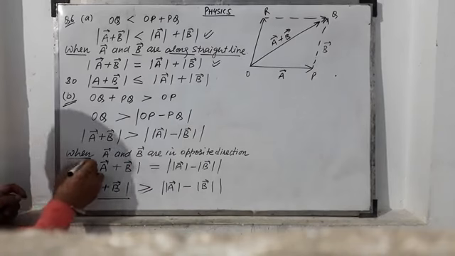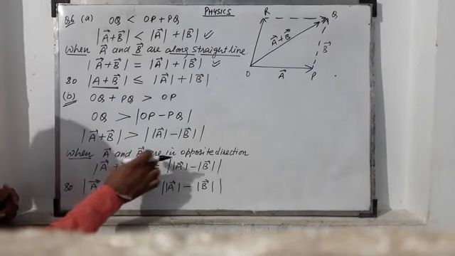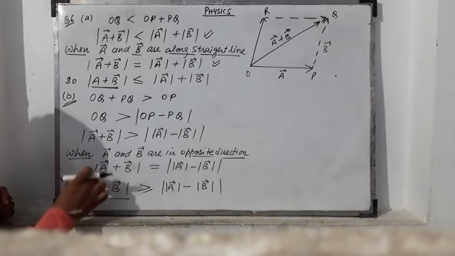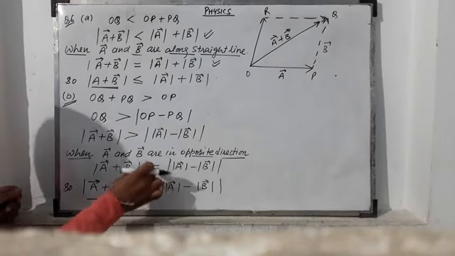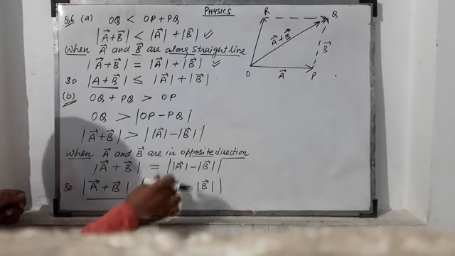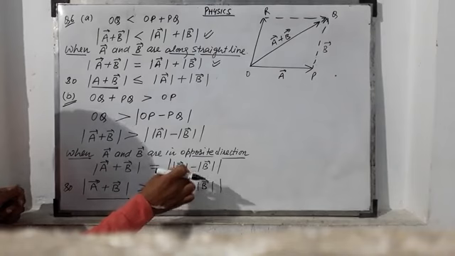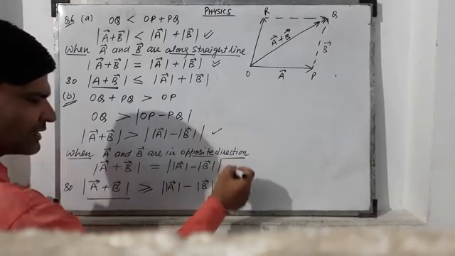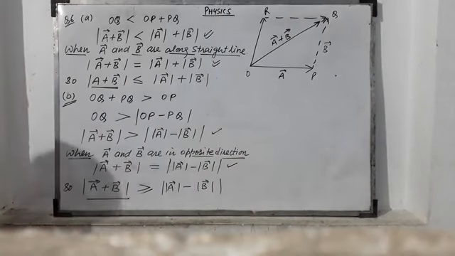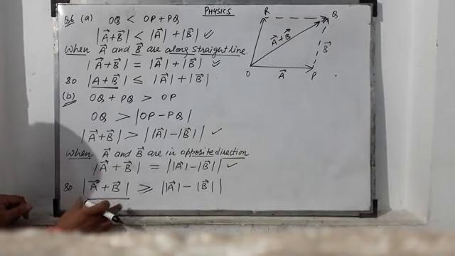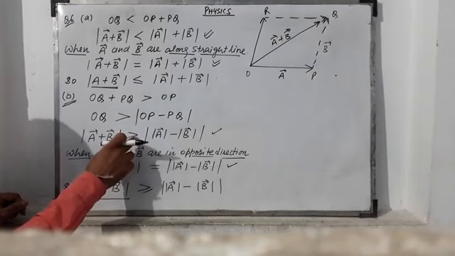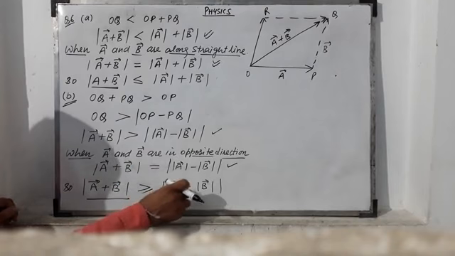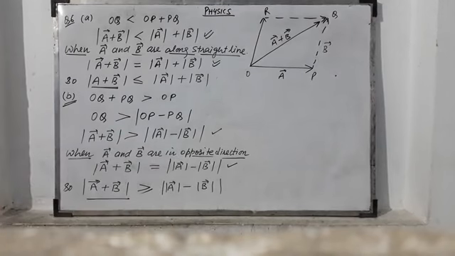Then if a and b are in opposite directions, we get mod of a plus b equal to mod of a minus mod of b. And from these we get mod of a plus b greater than or equal to mod of a minus mod of b.